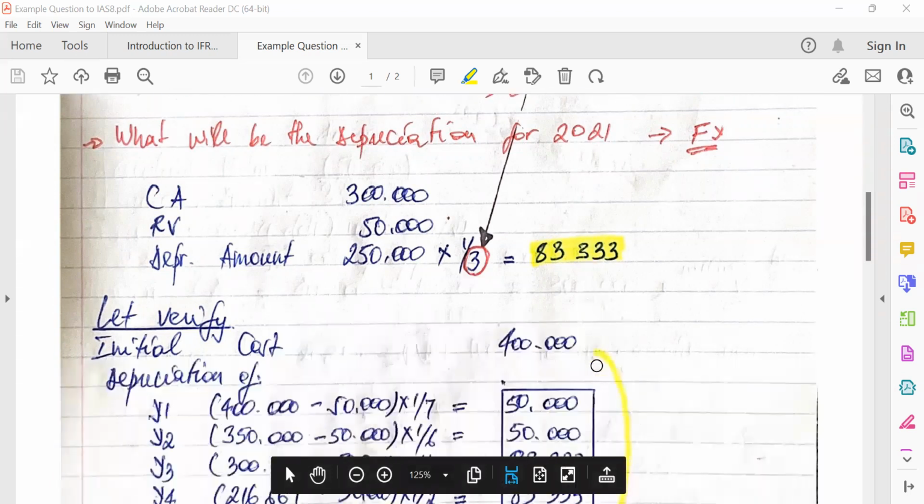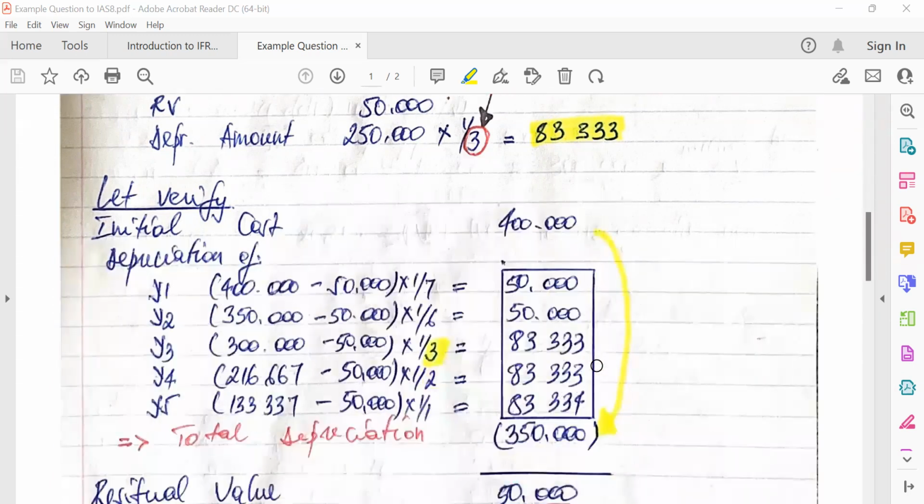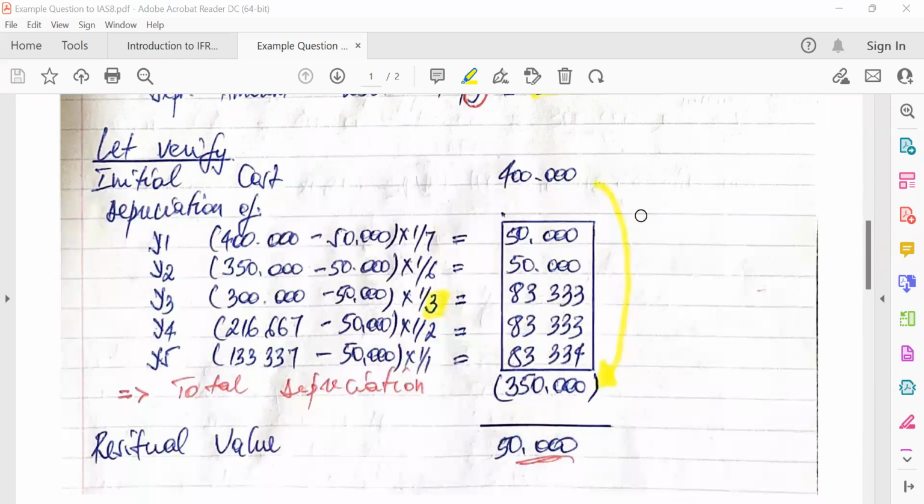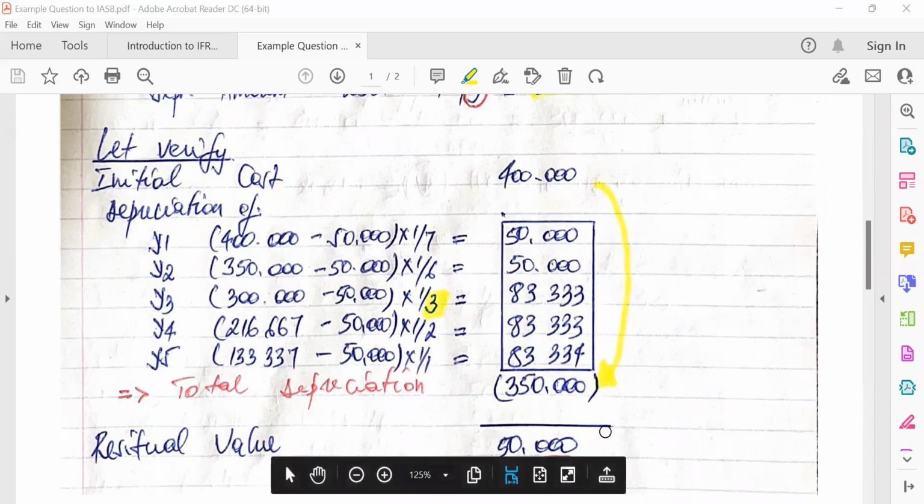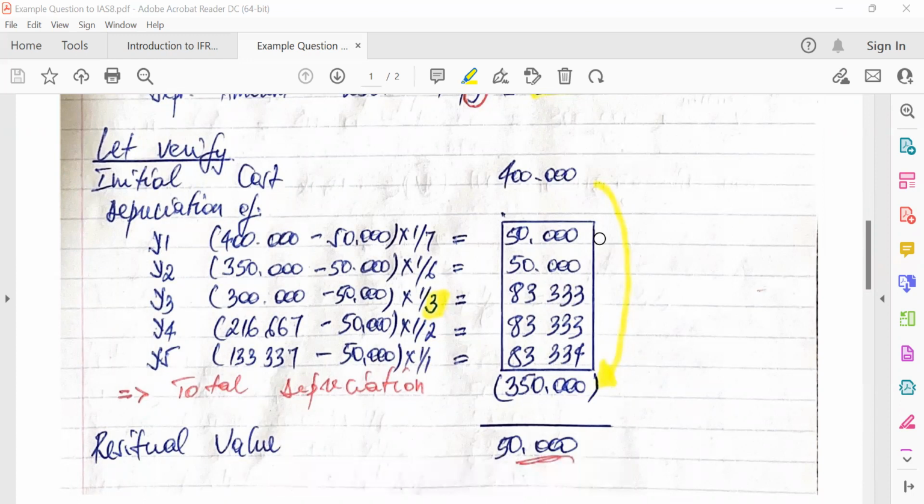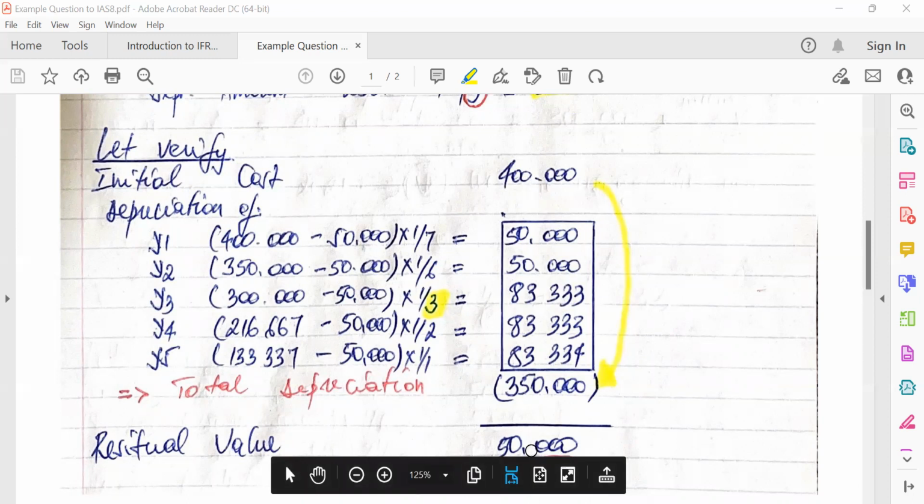Okay, let's try to verify quickly to make sure that we did not make any mistake. Let's go to our calculation. Remember, what was the initial cost of this asset? It was 400,000. And what was the residual value? The residual value was 50,000. The accumulated depreciation, the current depreciation, as well as the future depreciation combined, should give us an amount that if we deduct it from the initial cost, we should be left with the residual value.